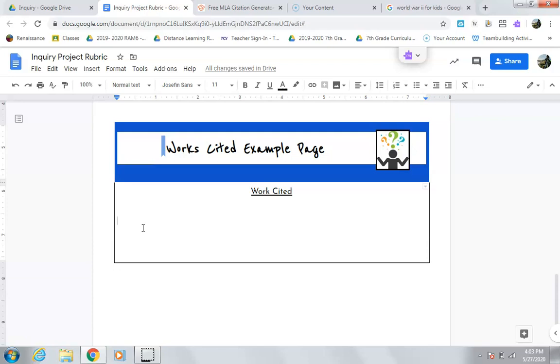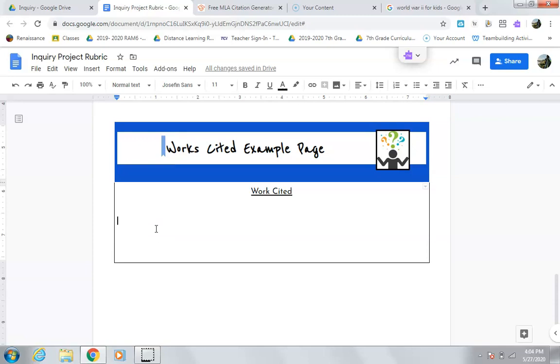When you cite your work, you're just giving credit to someone else for doing the research. Seeing how we are 6th graders, I wouldn't call any of us experts in the history field, so we're going to want to grab some experts to fall back on. Plus, all of the information we're getting is probably from websites and other sources like videos and YouTube, as well as books and magazines, which is a little less common for you guys, but I'm going to show you guys how to do all that today.